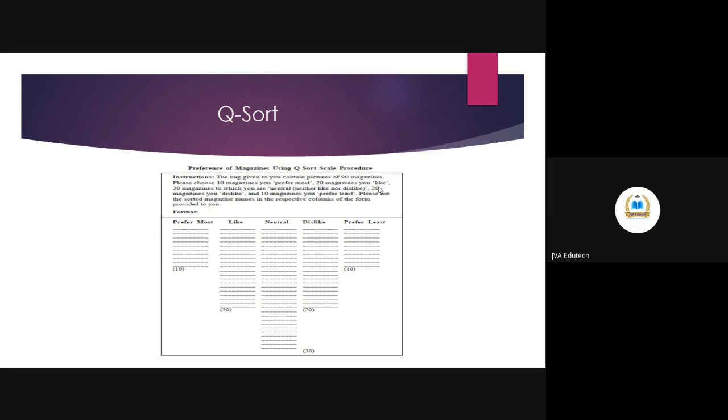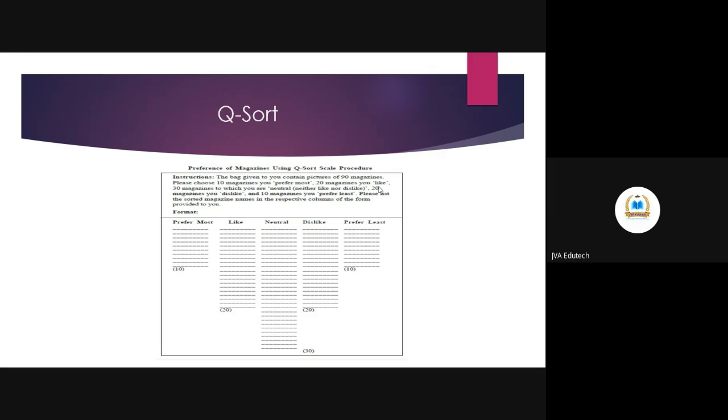Now, don't confuse this scale with the Likert scale. The Likert scale is used to measure attitudes, and it has data points from strongly disagree to strongly agree.